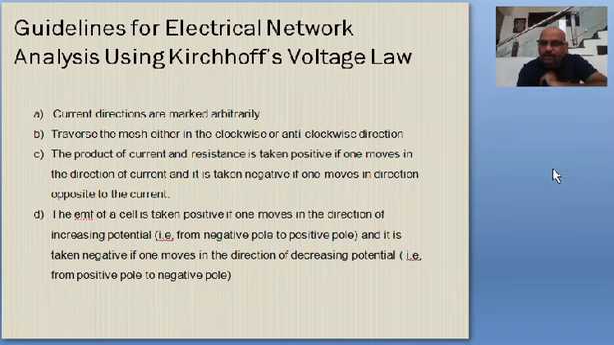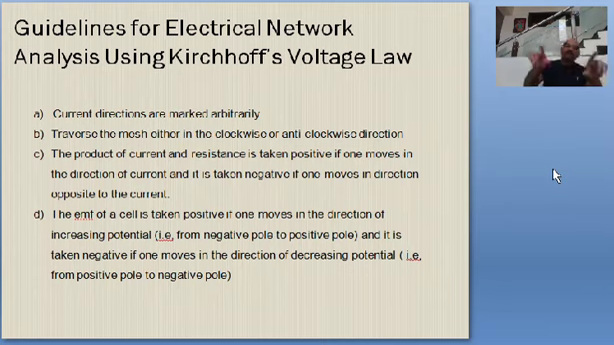And if you want to understand that very clearly, first of all we should understand the guidelines to use, the sign conventions for analyzing the electrical network. Sign conventions, rules for analysis of the network. Point number 1, please listen. Point number 1, current directions are marked arbitrarily.